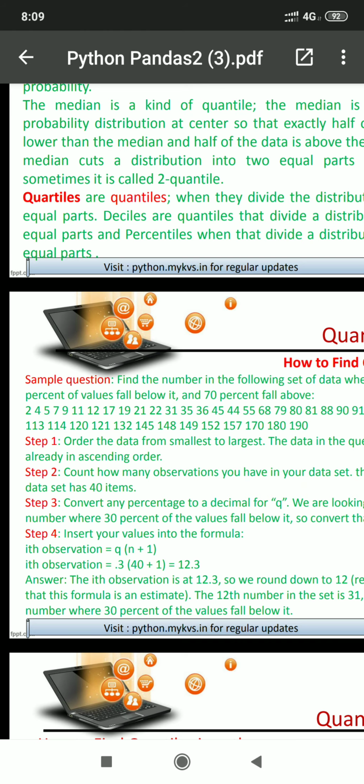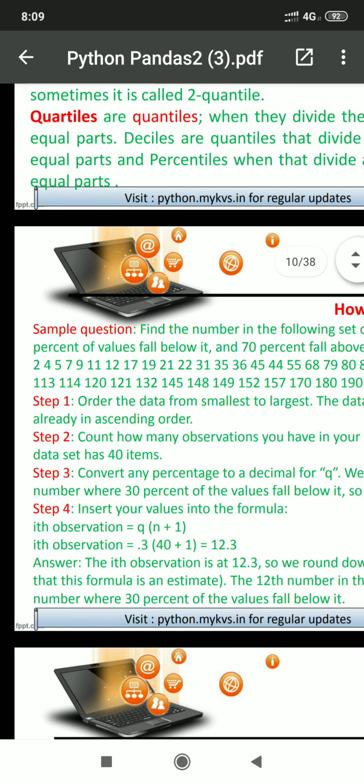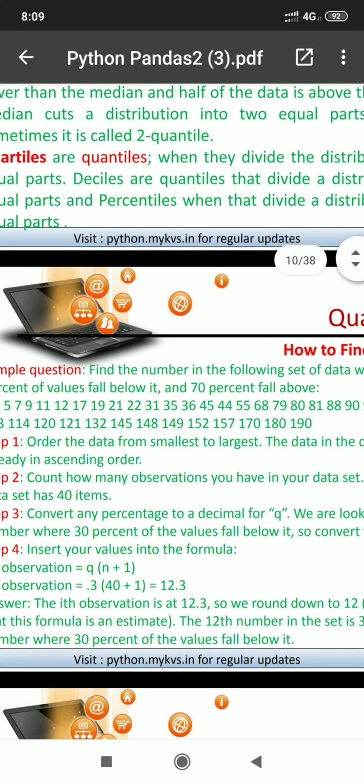Suppose we want to find the 30% position value. We multiply 0.3 by 40 plus 1, because we want to find the 30% position number. Its result is 12.3, and 12.3 can't be an exact position.